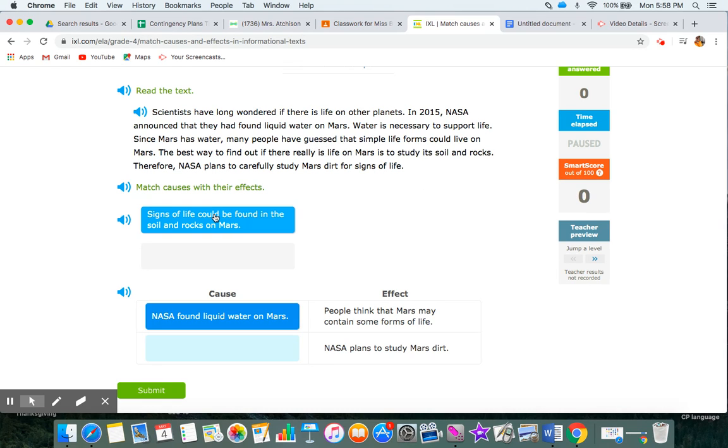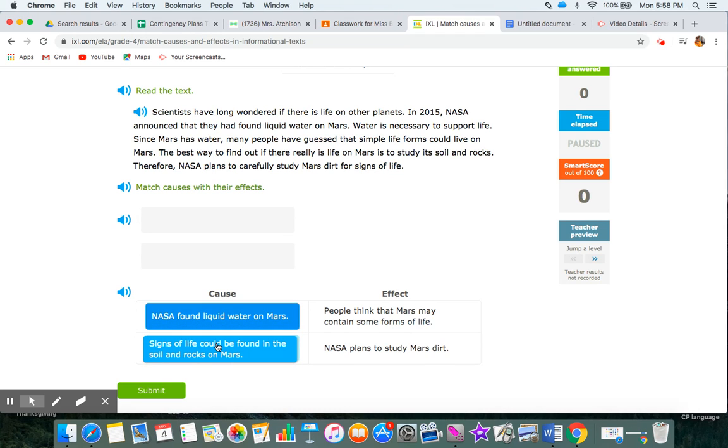Now, there's only one place this next one could go, but let's at least make sure it makes sense. Signs of life could be found in the soil and rocks on Mars. So, NASA plans to study Mars dirt. That makes sense to me.